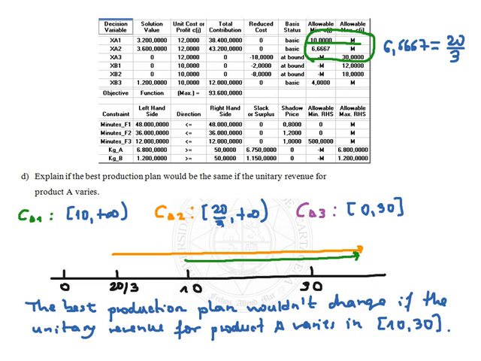for the third coefficient it goes from minus infinite to 30, and as we are talking about a revenue, it could be from 0 to 30. So the intersection of these three intervals would be from 10 to 30. So the best production plan wouldn't change if the unitary revenue for product A varies from 10 euros.